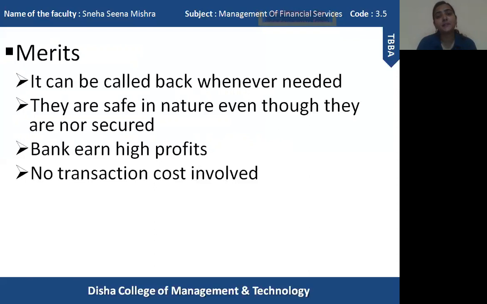So here what happens, usually whenever we enter into an agreement or any kind of purchasing or selling takes place, there is a certain transaction cost attached to it. But in case of call loans or call money, there are no transactions. The money will be paid directly to the borrower from the lender without any cost involved. In the same way, when the money is recovered, the borrower does not have to incur any kind of transaction cost. So because of these features, call money is very useful and to some extent very popular in the Indian money market.